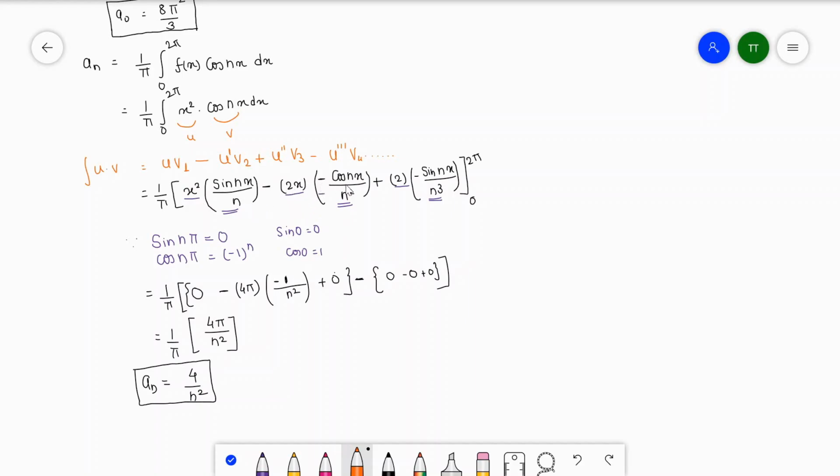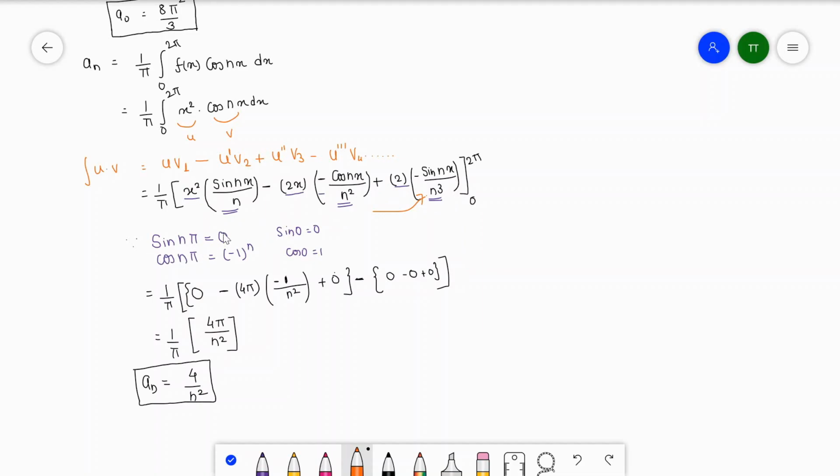Again integration gives cos nx divided by n square, but integration of sine is minus cos. Then again integration of this part is sine nx divided by n cube.